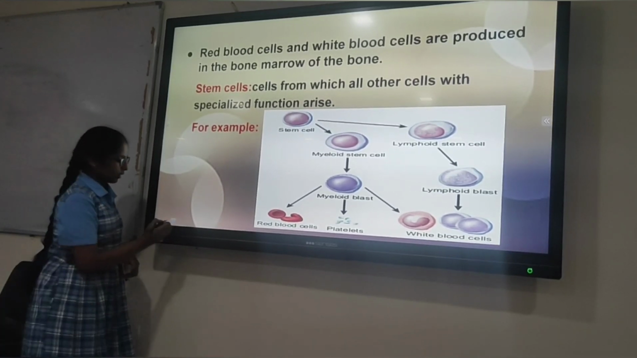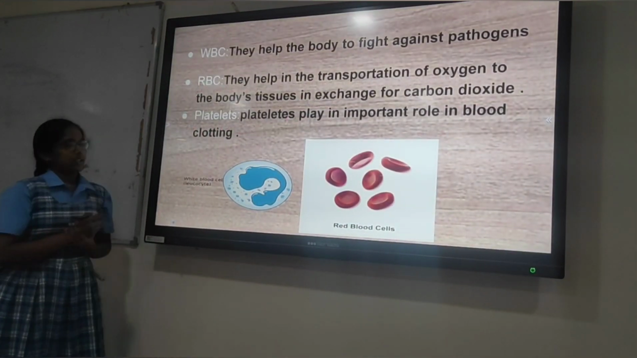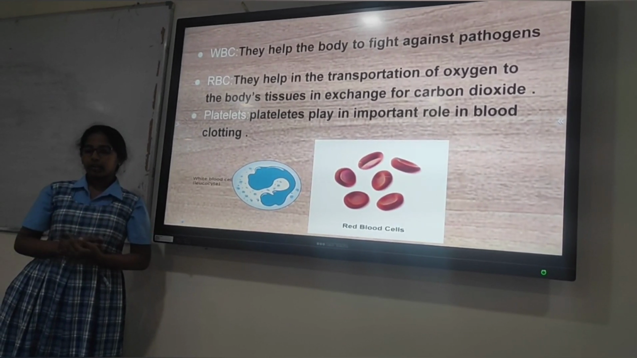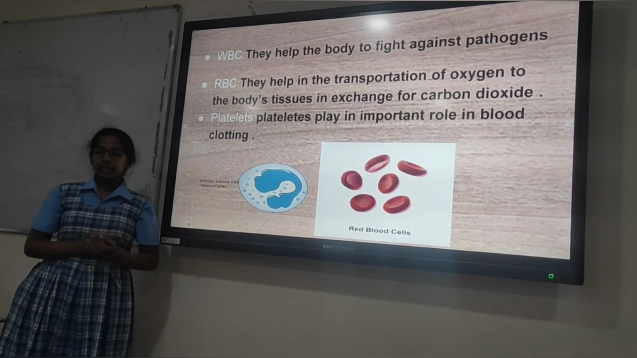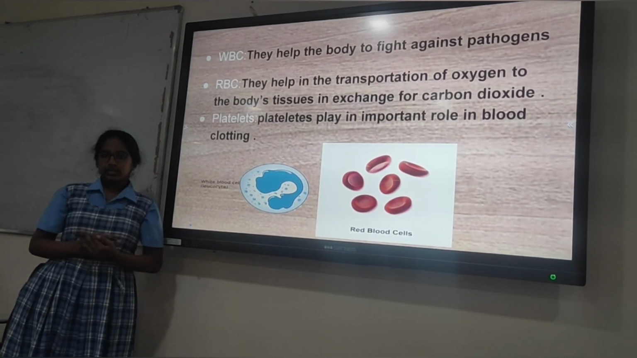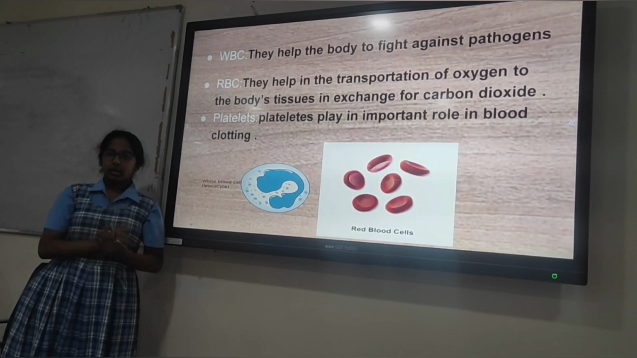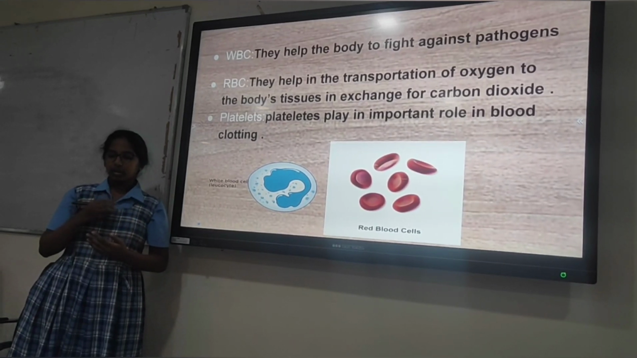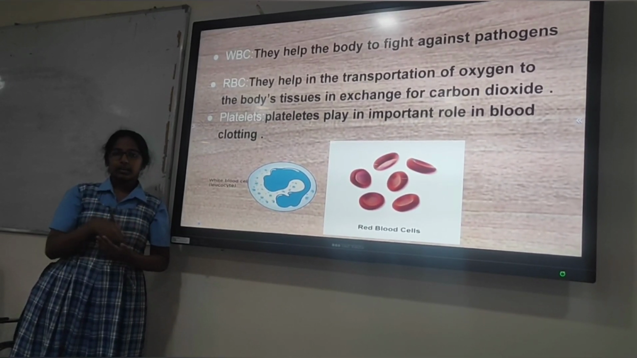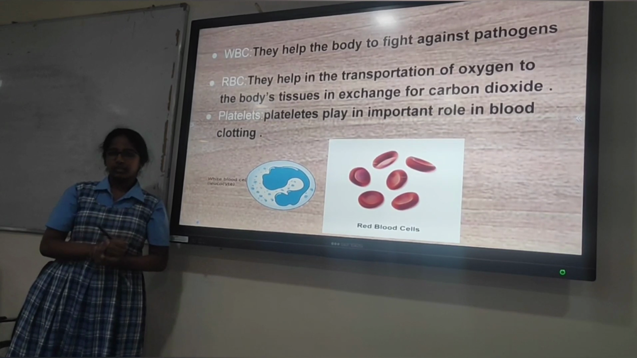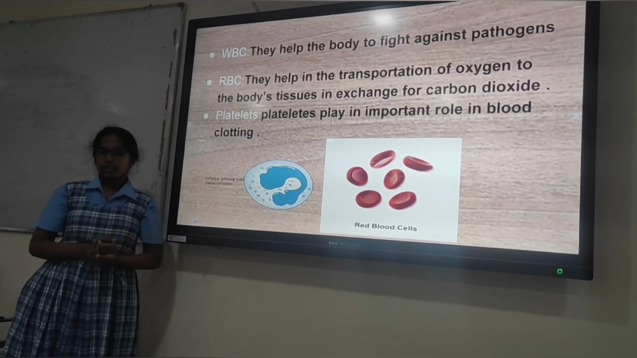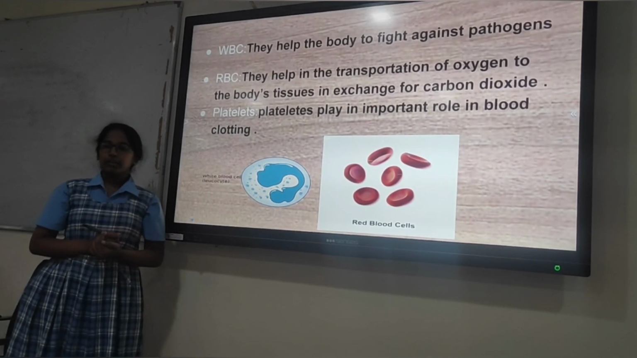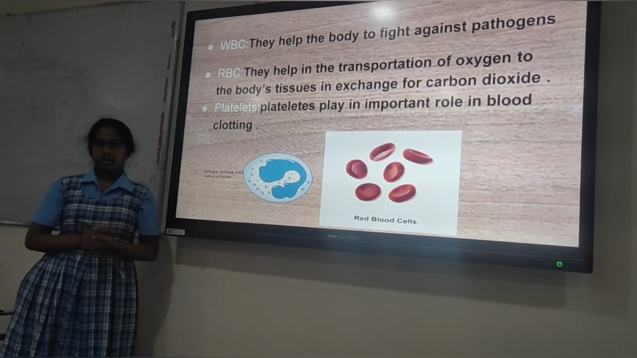First, let us take a look at white blood cells. White blood cells help our body to fight against diseases. And red blood cells, when we inhale, the oxygen is trapped in the alveoli. When the blood passes through the alveoli, red blood cells trap that oxygen, and when the blood is passing through the tissues, it is transported to all the tissues, and the tissues utilize it. And platelets. Platelets play an important role in blood clotting.